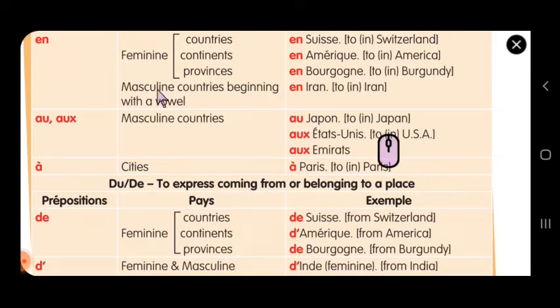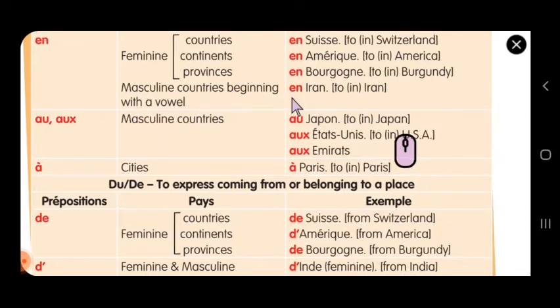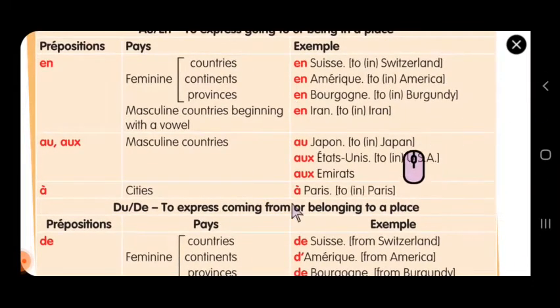The last one is a masculine country beginning with a vowel. Even though it is a masculine country, since the country's name begins with a vowel, you have to use en. So in rule number 1 we are learning two things: the country ends with E, or the country starts with a vowel letter even if it is masculine, and then it should be used with en. This is scenario number 1.